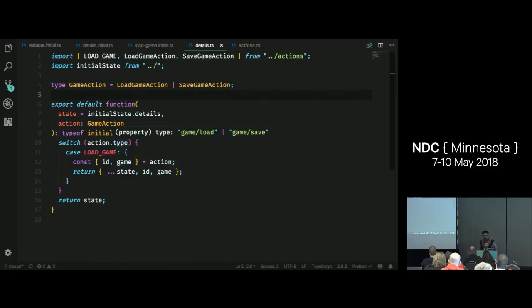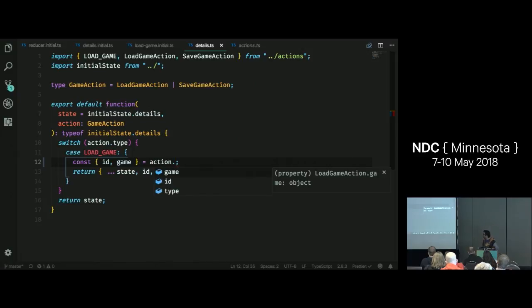This is significant because I can take advantage of TypeScript's type guard functionality, where I can say, hey, when I handle the load game action type, then I'm going to get IntelliSense and type checking for everything on that specific action type. So game and ID are both properties of our load game action.